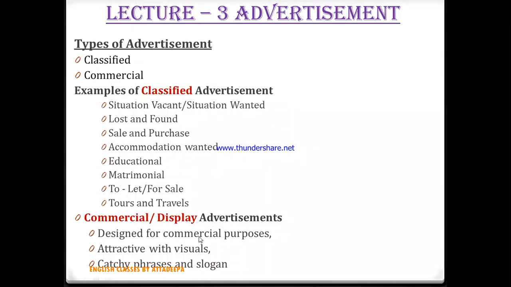And the other type of it, which is very famous: you can see that any event which is going to happen anywhere around your city, or in any complex or any such place made to be public, they put up those hoardings, right? Those hoardings or bulletins show those event details. So that is a type of commercial advertisement also. This is attractive with visuals, because there are a lot of things which can be seen: a picture, an image of a person, a product image, anything. And then catchy phrases and slogans. Short catchy phrases are used.